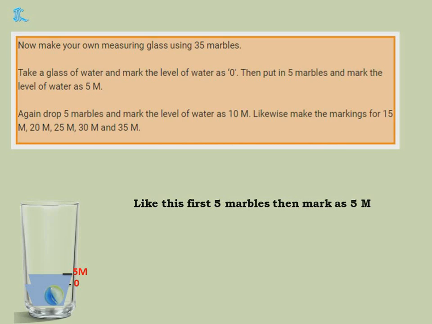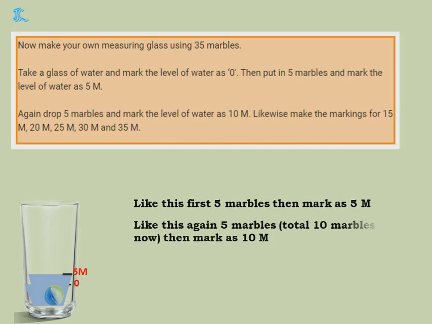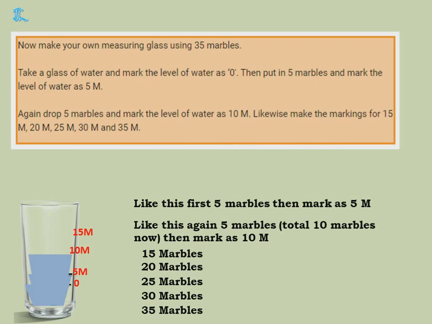You all remember the story of the thirsty crow. What did the thirsty crow do when the water was low? It put stones in that so that the water will come up. The same thing, you are putting marbles in this. So the water will come up. Now how many marbles did I put? 5 marbles. So I marked it as 5m. Again 5 more marbles. So totally how many marbles is it? 10 marbles. So I'll mark it as 10m. Similarly, 15 marbles, 20 marbles, you mark 15m, 20m, 25m till 35m.